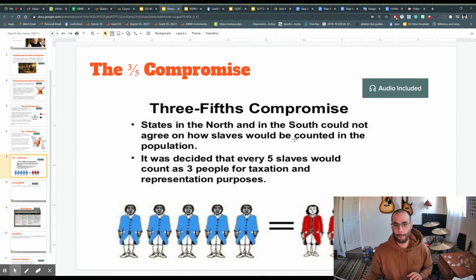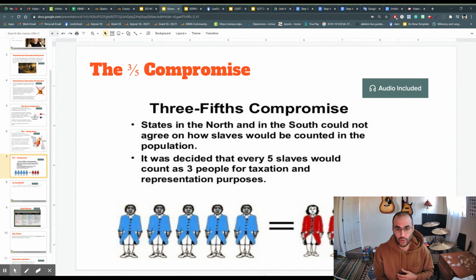Look at the graphic. They kind of made a deal with each other and said, okay, let's just say this. Every 5 slaves counts as 3 people. Yes, this is racist. No, this is not the way we do it anymore. But at the time, they would take a state like Georgia.